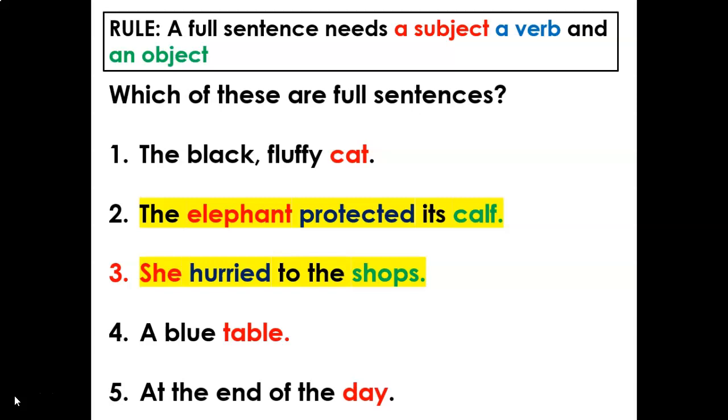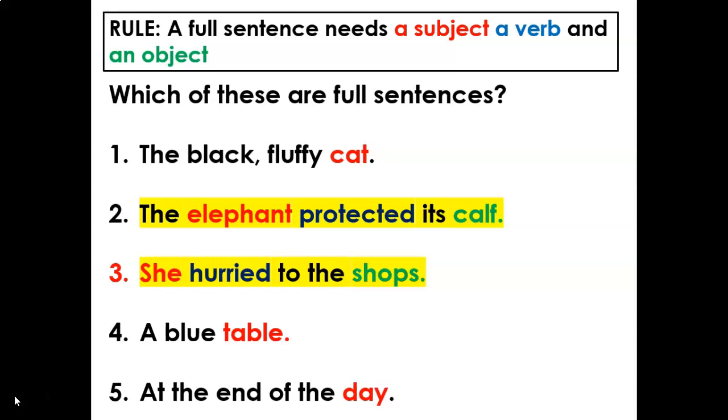Now number 2 is a complete sentence, but why? If you said number 2 is a complete sentence, brilliant. You just need to give yourself a thumbs up, or a tick, or as I've seen the Americans doing, some snaps. So the elephant protected its calf. Who or what is the focus of this sentence? Brilliant, the elephant. We can see the elephant here in red at the beginning of the sentence, and we ask ourselves, what did the elephant do? Brilliant, it protected. Now, what did it protect? That's going to direct us towards the object, its calf. So the elephant was the subject, protected is the verb, and it's protecting its calf.